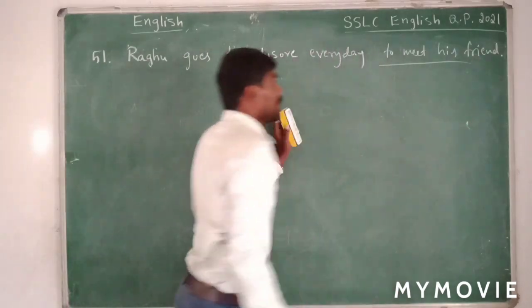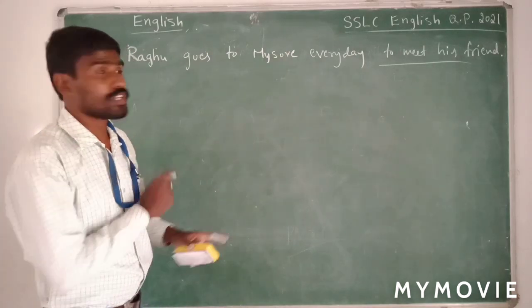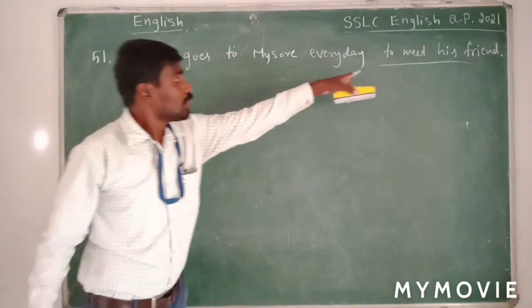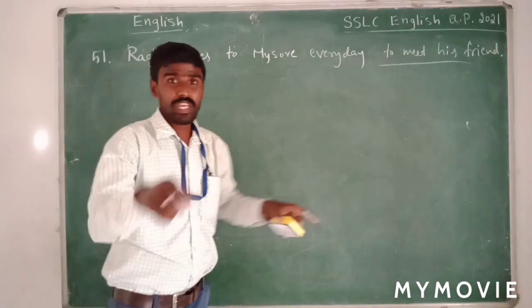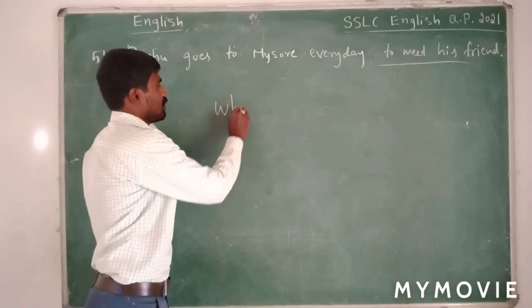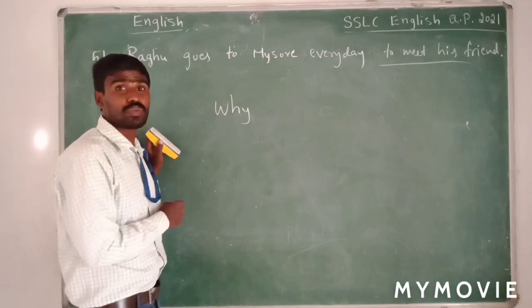Now we will try to ask an appropriate question to get this underlined portion as the answer. Now, since it is a reason, we use the WH word called why. Why? Now, what is the helping verb that we should use here?